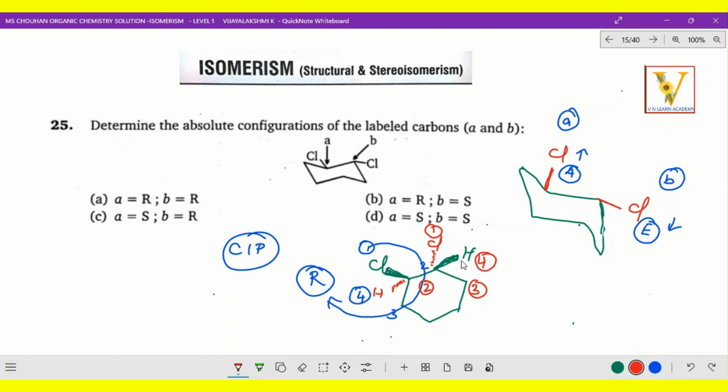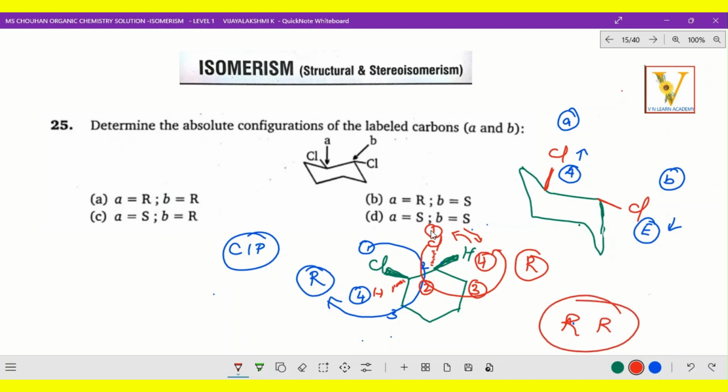You have to interchange. That means hydrogen has to change, an interchange will be taken. So the 4 has to go here, 1 has to come here, and here also it will be changing. So that means here 1 2 3 4 is anti-clockwise. But when you are interchanging it will be clockwise. So when it is clockwise it will be R. So actually it is anti-clockwise only, but when that interconversion is taking place, there will be changes. So you are getting R configuration. That means R you will be getting.